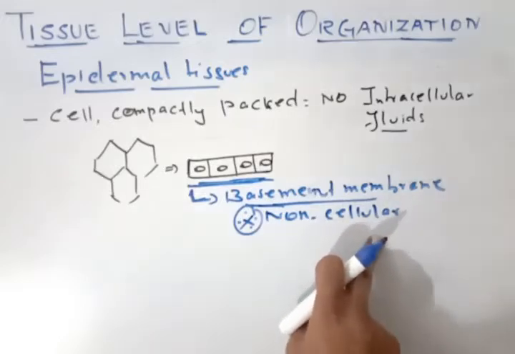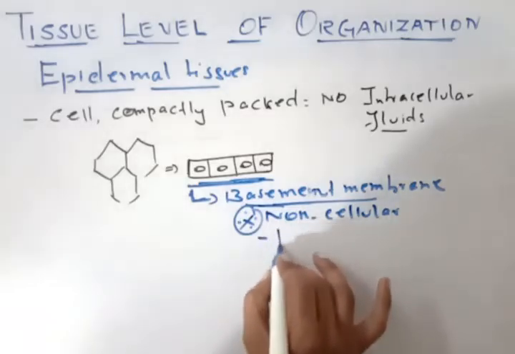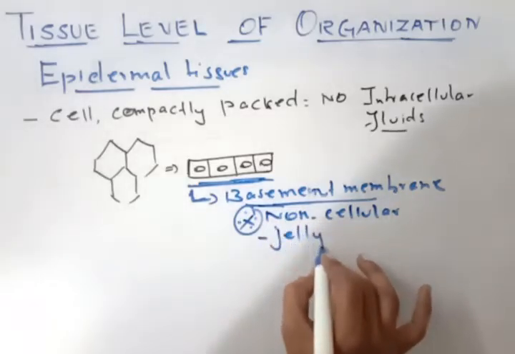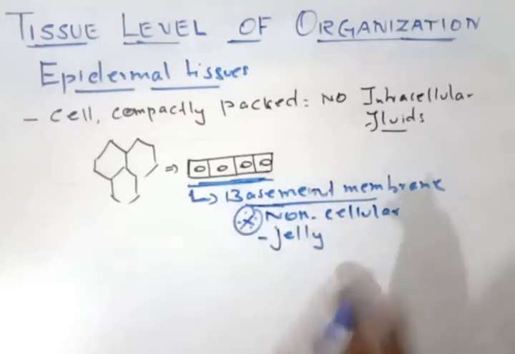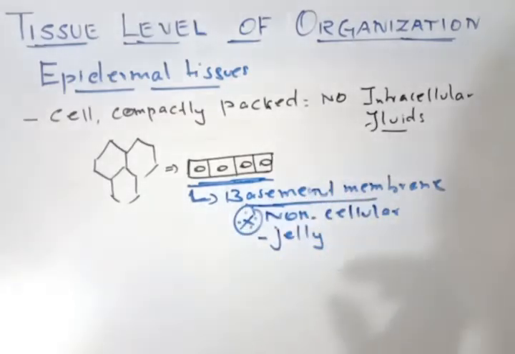Okay, it is a jelly-like substance, so it is non-cellular. So how does it look? It looks like a jelly-like substance. Right. Now this jelly-like substance is acting as a basement membrane. Why? Because this will be supplying nutrition to these epidermal cells.